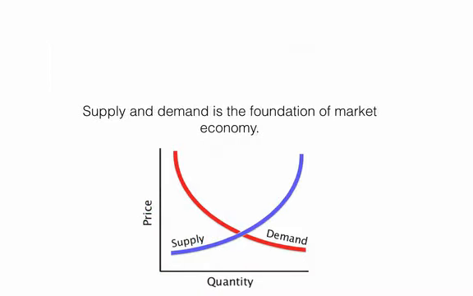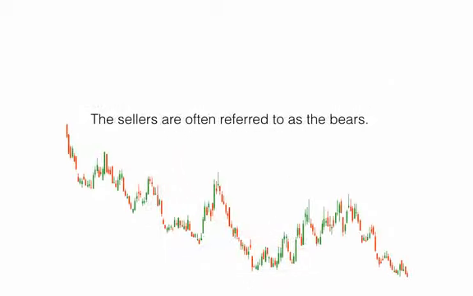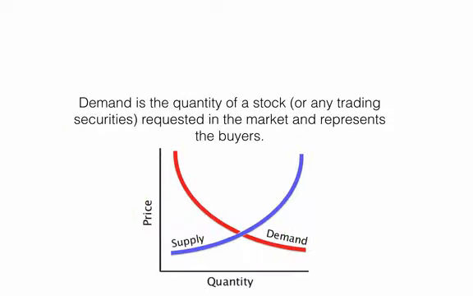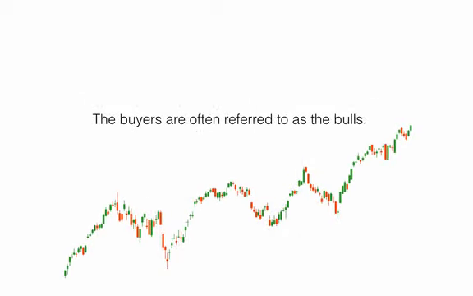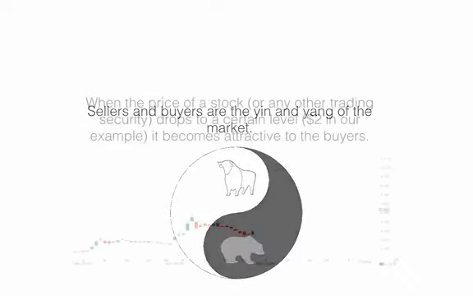Supply and demand is the foundation of market economy. Supply is the quantity of a stock or any other trading security offered in the marketplace and represents the sellers. The sellers are often referred to as the bears. Demand is the quantity of a stock or any trading security requested in the market and represents the buyers. The buyers are often referred to as the bulls. Sellers and buyers are the yin and yang of the market.